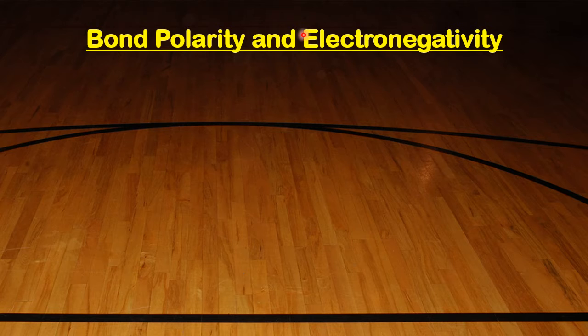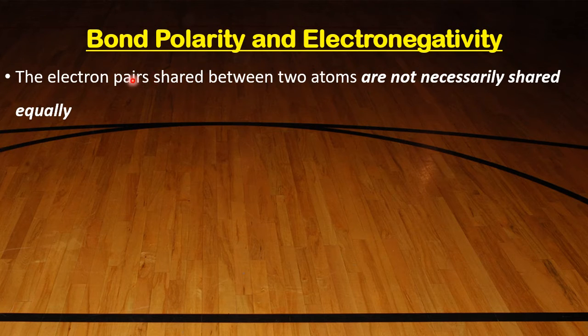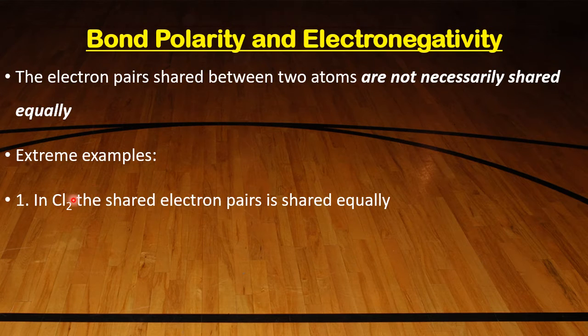Bond polarity and electronegativity: there is a very close relation between these two. Because of electronegativity, poles are created and the bond becomes polar. The electron pairs shared between two atoms are not necessarily shared equally. Extreme examples are given. Example number one is what? In chlorine, Cl and Cl, between the two Cl, electrons are shared equally because both atoms are similar.